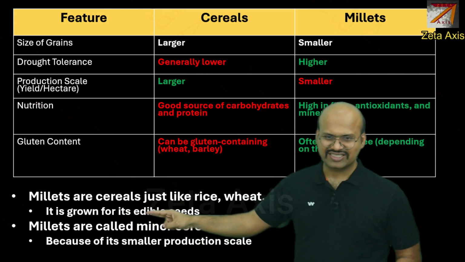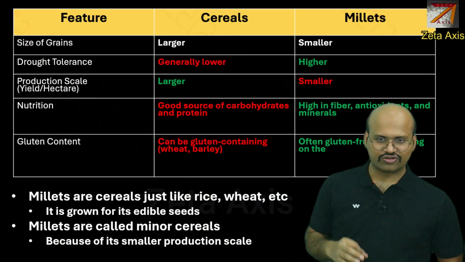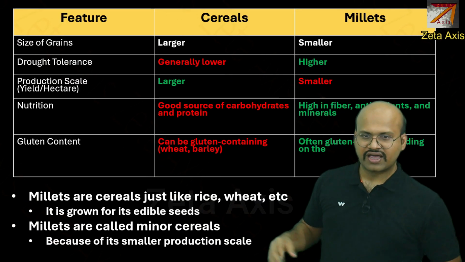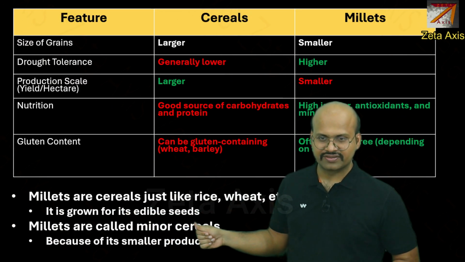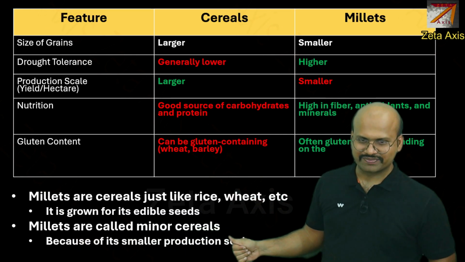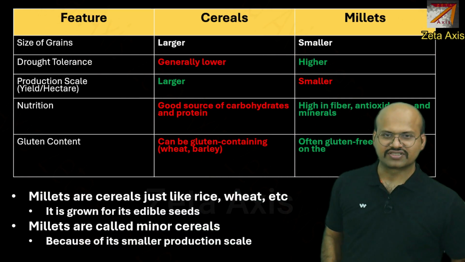Millets are cereals just like rice and wheat. We have already discussed that they are also cereals and they are grown for their edible seeds. Millets are called minor cereals because they have a smaller production scale.